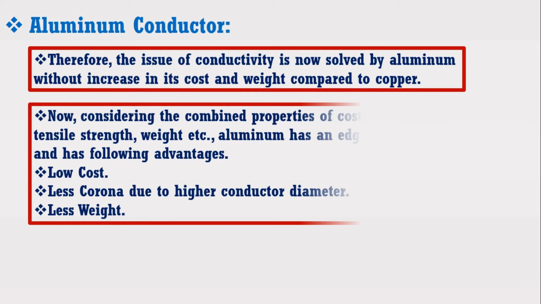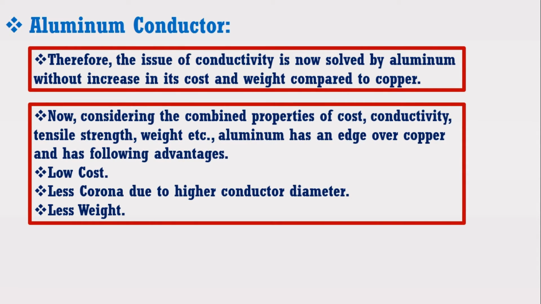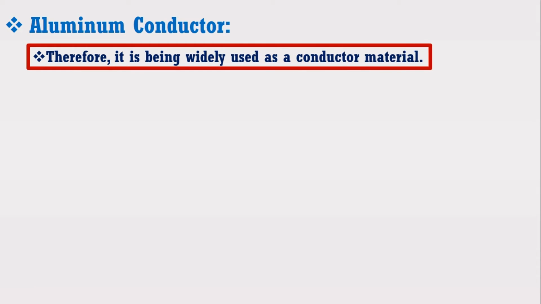Now, considering the combined properties of cost, conductivity, tensile strength, weight, etc., aluminum has an edge over copper and has following advantages: low cost, less corona due to higher conductor diameter, less weight. Therefore, it is being widely used as a conductor material.